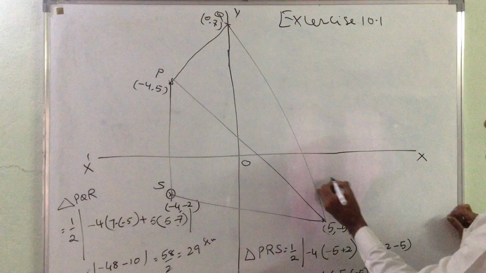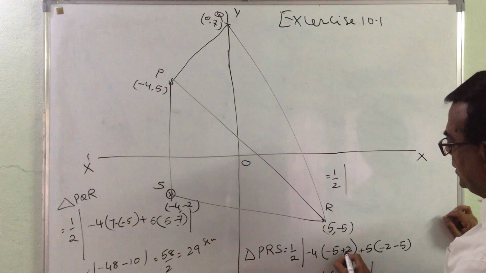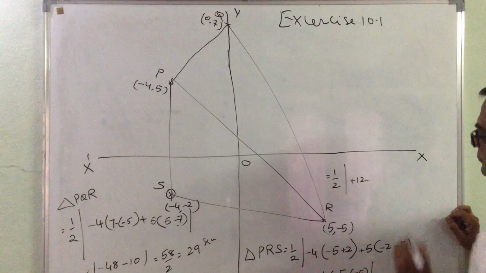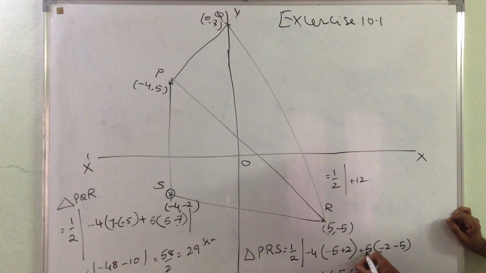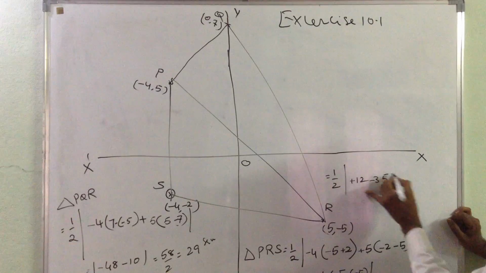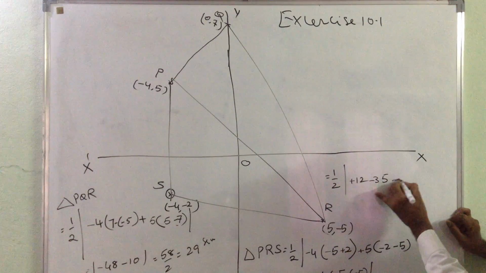I'll write here because it may not be visible. Half of modulus of: -5 plus 2 is -3, -3 into -4 is +12. Then -2 minus 5 is -7, and -7 multiplied by 5 is minus 35. Then 5 plus 5 is 10, 10 into 4, 40, that is minus 40.